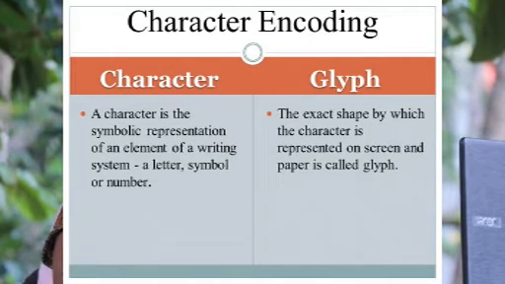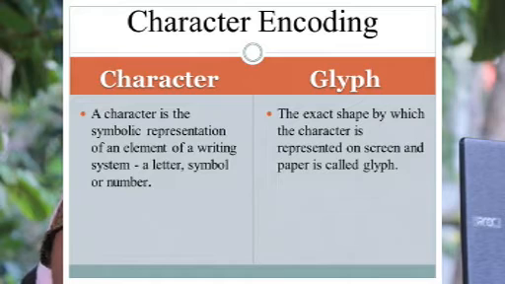I think all of you know it well: the alphabet, numbers, punctuation marks, writing marks, all these consist of characters. A character is a symbolic representation of an element of a writing system. It may be a letter, symbol or number. Okay, that is a character.